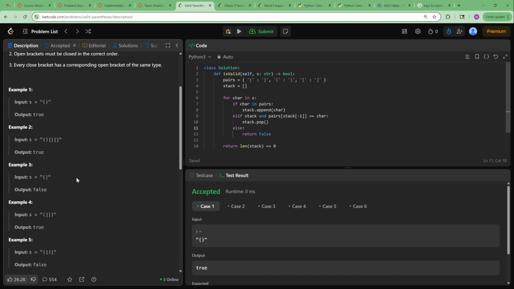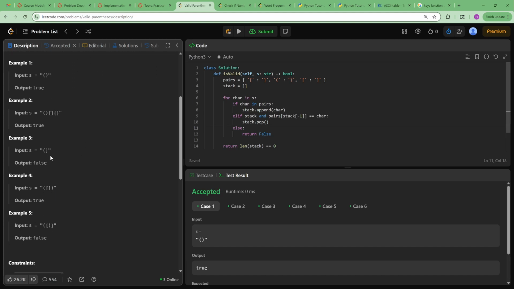If we look at the examples over here, in this one we have an opening and closing bracket, but they're different types, so that's false. In this one, it's true because even if we have a nested one, that one closes within the space, so we don't have to worry about it.